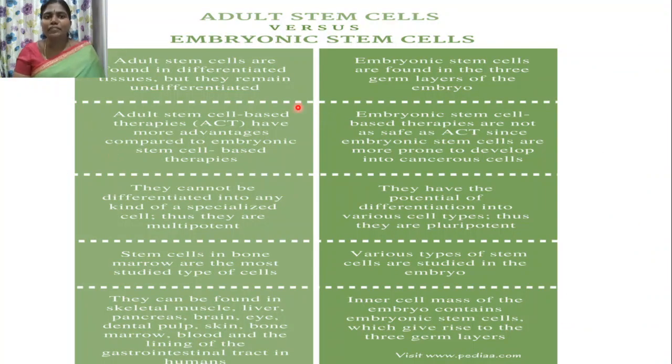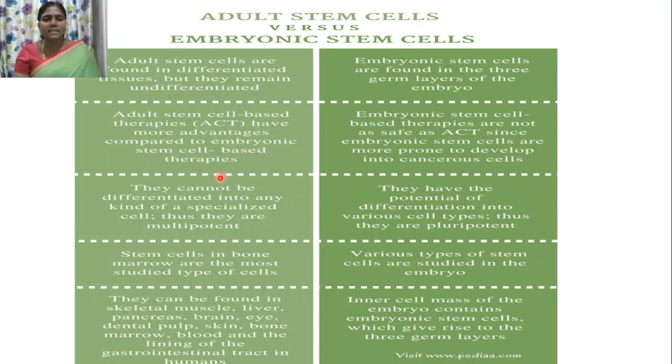So coming to the difference between adult stem cells and embryonic stem cells. Adult stem cells are found in differentiated tissue, but they remain undifferentiated. But embryonic stem cells are found in the 3 germ layers of the embryo. Adult stem cell based therapies have more advantages compared to embryonic stem cell based therapies. Embryonic stem cell based therapies are not as safe as adult stem cell therapy, because embryonic stem cells are more prone to divide and develop into cancerous cells.